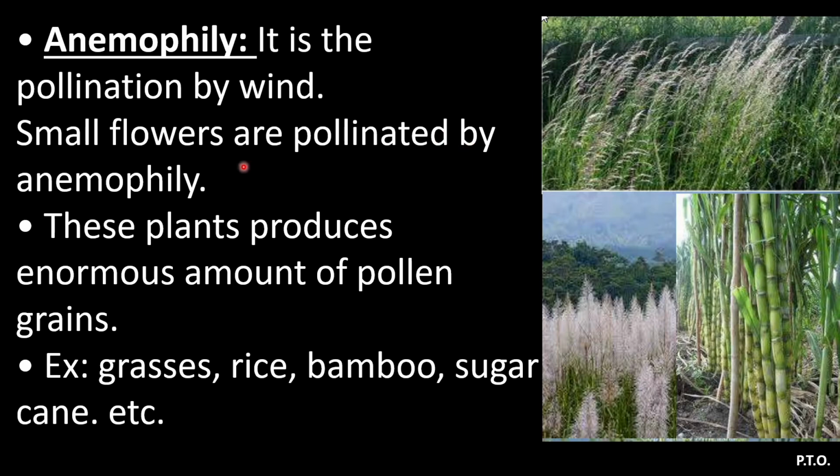Small flowers are pollinated by anemophily. These plants produce an enormous amount of pollen grains. So grasses, rice, bamboo, sugarcane, etc., are mainly pollinated by wind. Here you will find the photographs of the examples: grasses, bamboo, etc.